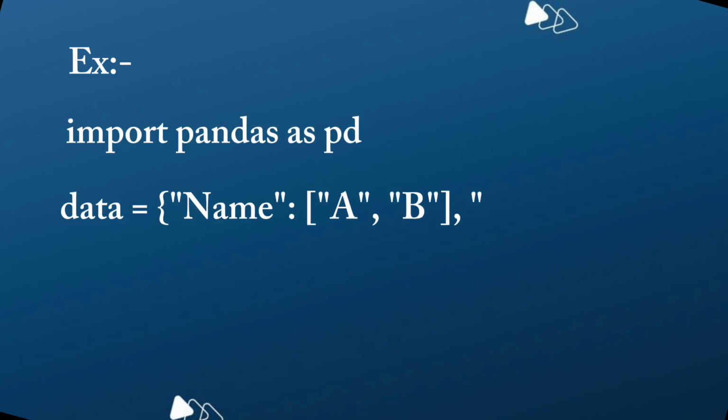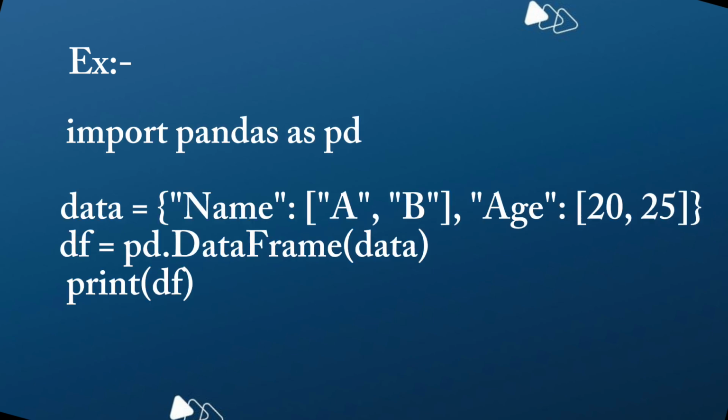Example, import pandas as pd. This imports the Pandas library. pd is a short name for pandas. data = name: A, B, age: 20, 25. This creates a dictionary. It has two columns, name A, B, age 20 and 25.